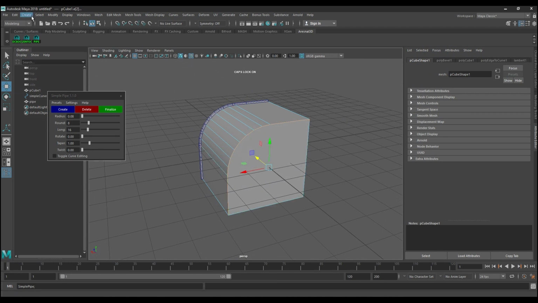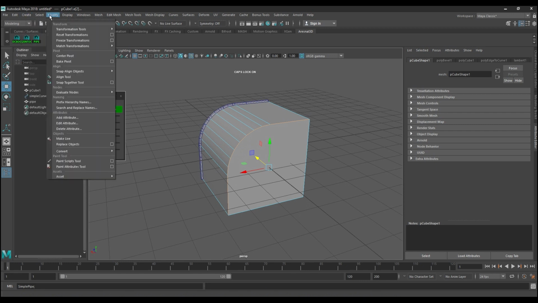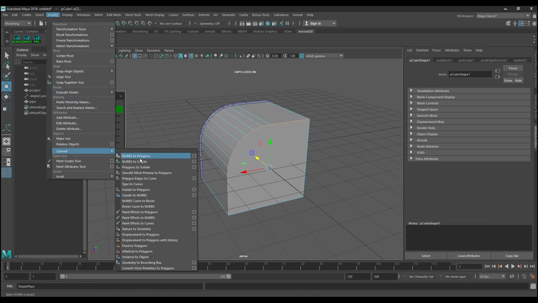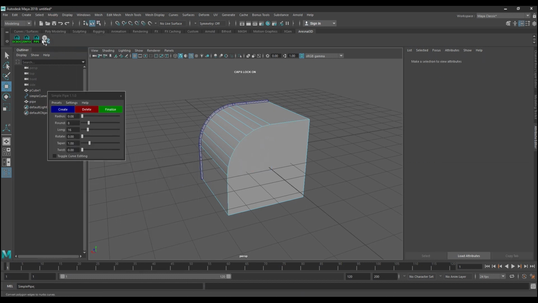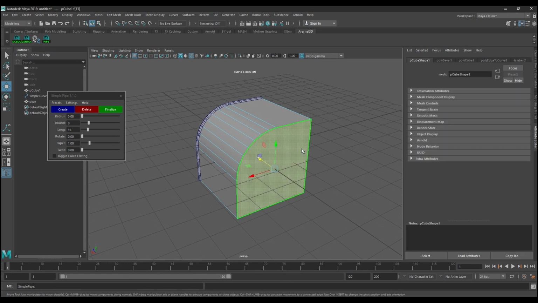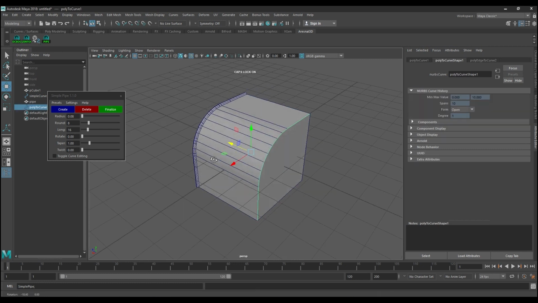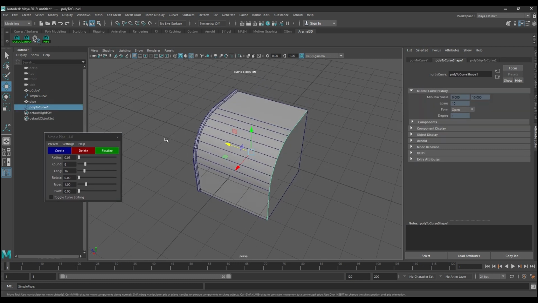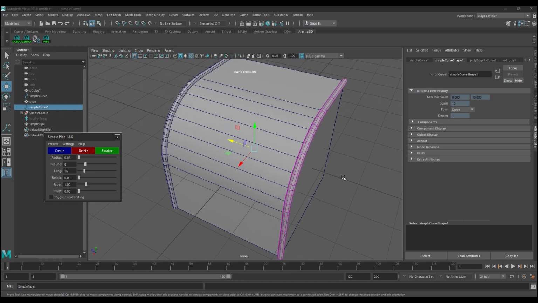Go to Modify. Convert polygon edges to curve. We can also make a button in the shelf by just clicking Ctrl-Shift together. Now make an edge selection again. Go to this button to convert edges to curve. Choose the curve from the outliner and click on Create.